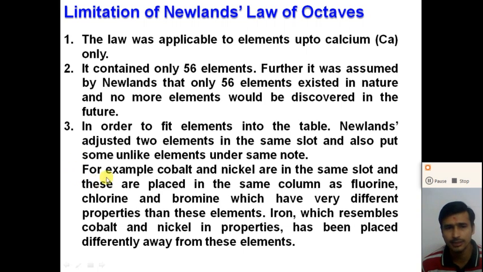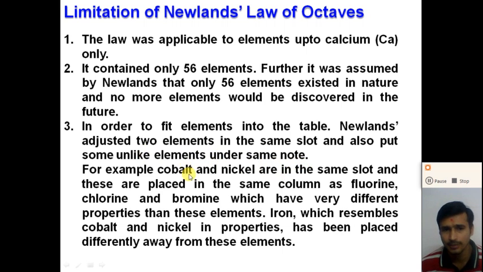And the third limitation is that in order to fit the elements into the table, Newland adjusted two elements in the same slot and also put some unlike elements under the same note. So here, in order to fit the elements into the table of octaves, Newland put two elements in the same slot and also put some unlike elements under the same note.